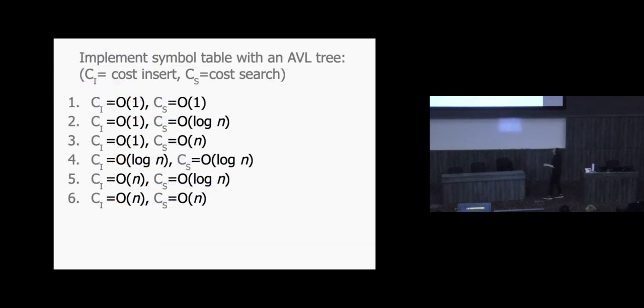Okay, so let's say that I tell you right now, I want a symbol table. So I want insert, I want delete, I want lookup. And let's say that up to today you haven't learned anything extra yet, and we wanted to implement it using an AVL tree. So question, what is the cost of insert and what is the cost of search? What do we think?